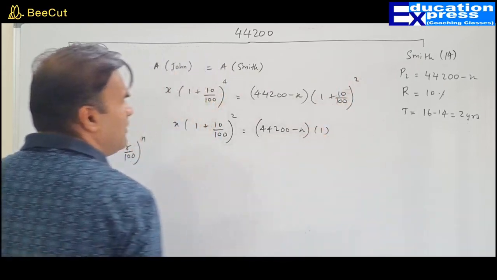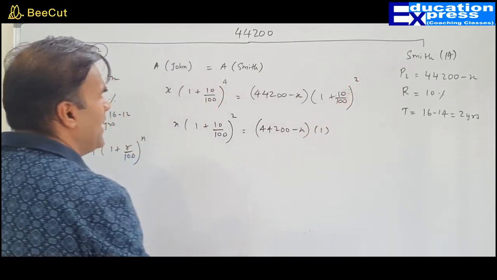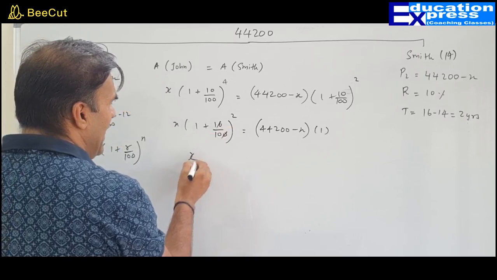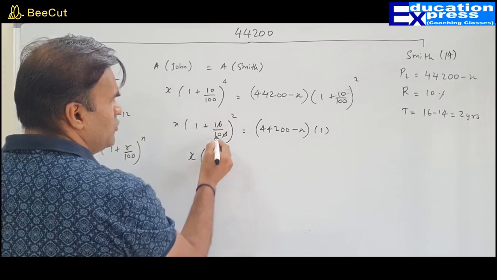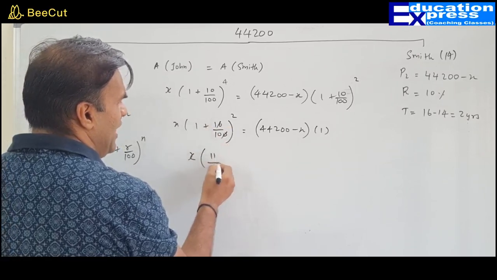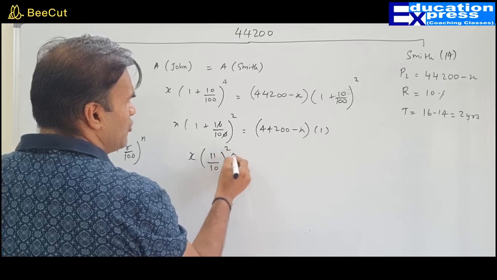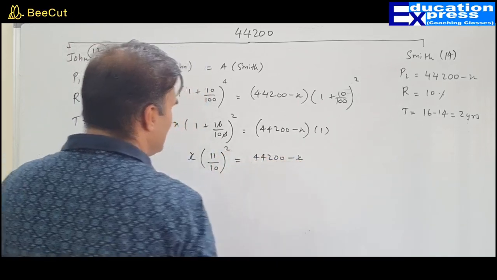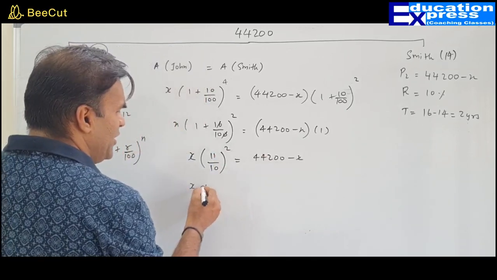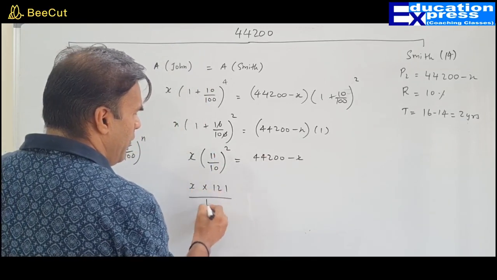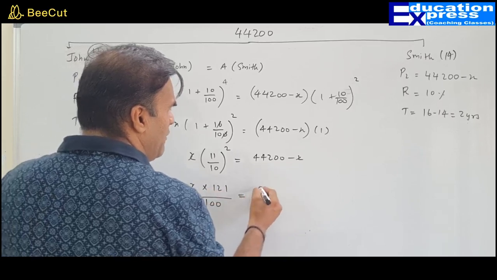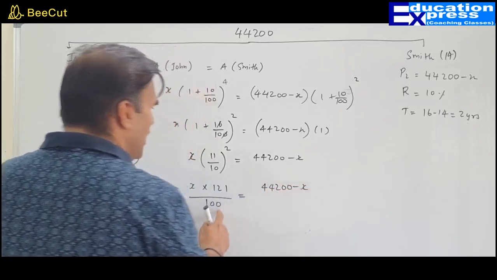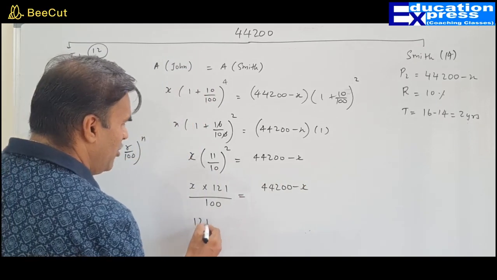So whether you write it or not will not make any material impact. So x into 11 upon 10 squared equals 44,200 minus x. Basically x into 121 upon 100 will be equal to 44,200 minus x. 100 goes that side.